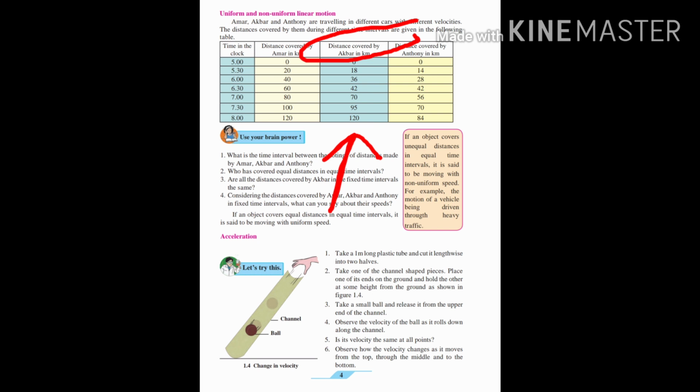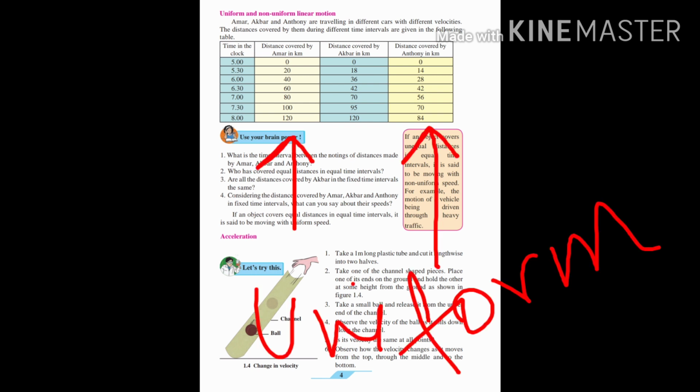Here 0 to 18, 18 to 36, till here it is fine, 18, 18. But in the next half an hour, from 36 to 42, it is just 6 kilometer. And then from 42 kilometer he goes to 70 kilometer. So the distance traveled by him is unequal. His motion is non-uniform motion, whereas Amar's and Anthony's motion is uniform motion.